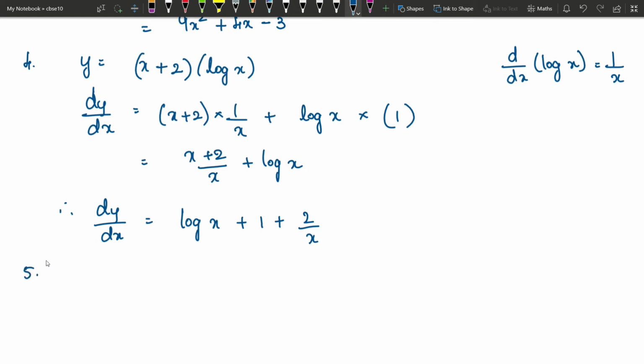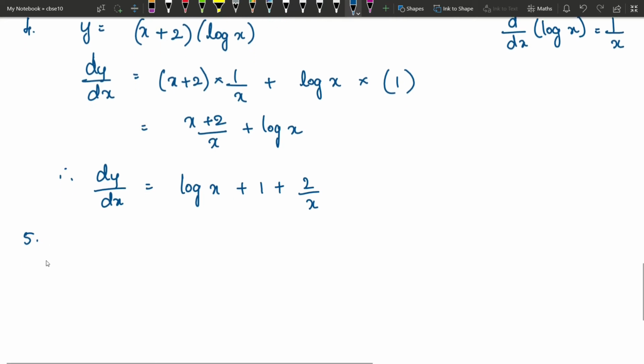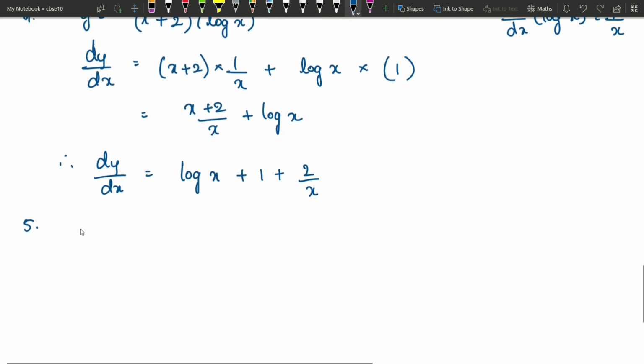Hope it is clear. In case you have any doubts, please mention whatever queries you have in the chat box so that I can reply. Next we will see the quotient rule.